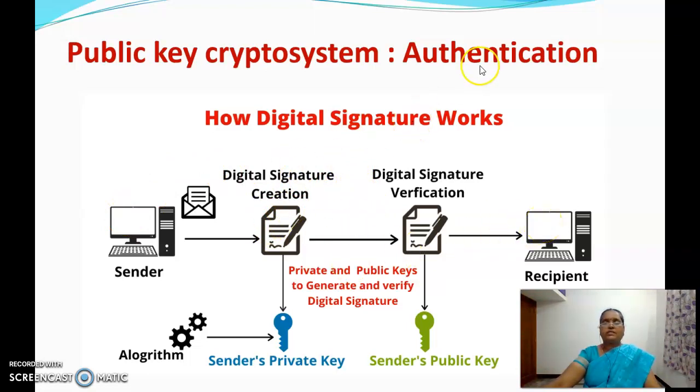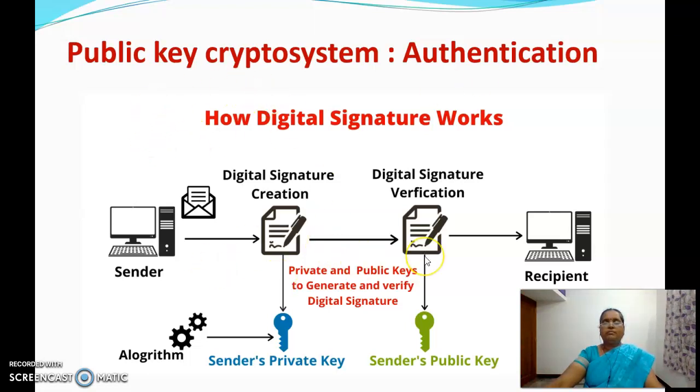So here authentication is implemented by using the private key of the sender for the encryption process and the public key of the sender for the decryption process. In the case of confidentiality, the public and private key of the receiver is used. But in the case of authentication, the public and private key of the sender is used.